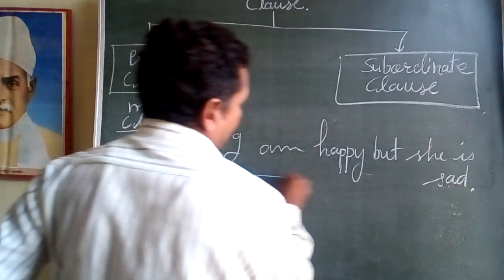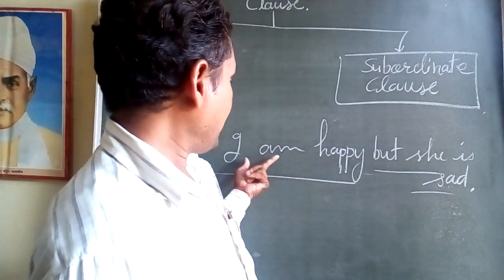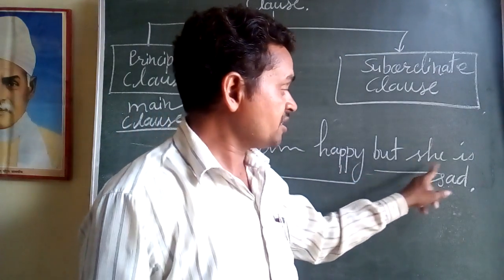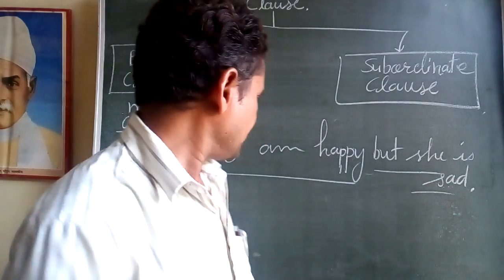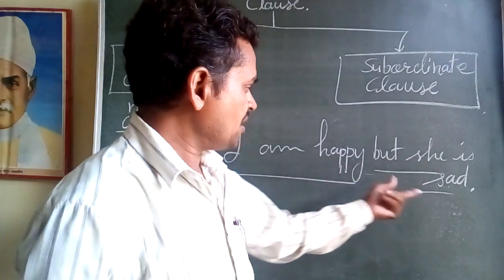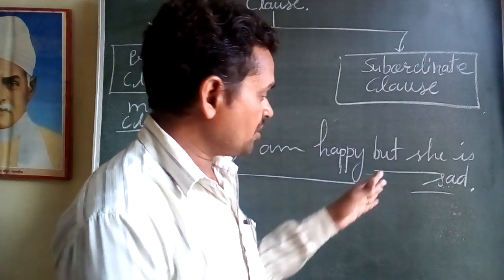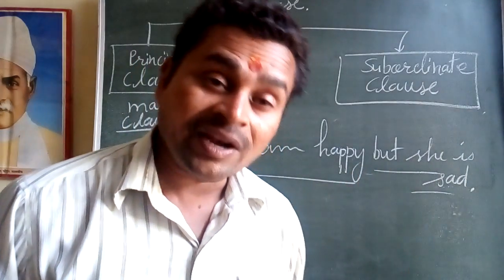This is also the combination of two sentences. Number one, I am happy, one single sentence. The second sentence is she is sad. Sad means unhappy. Sad is the opposite of happy. So there are different thoughts in both the sentences.